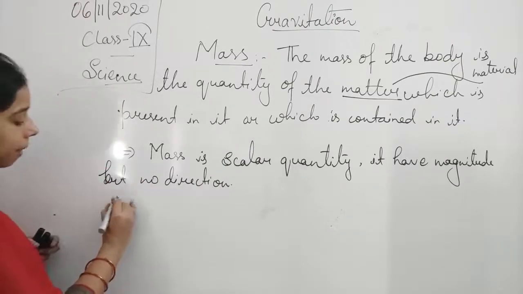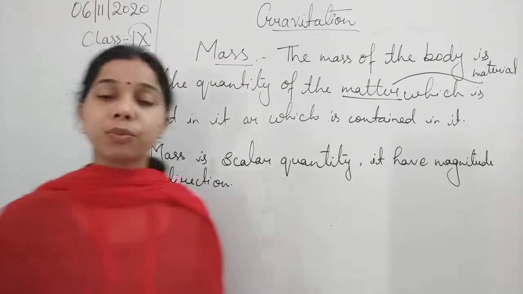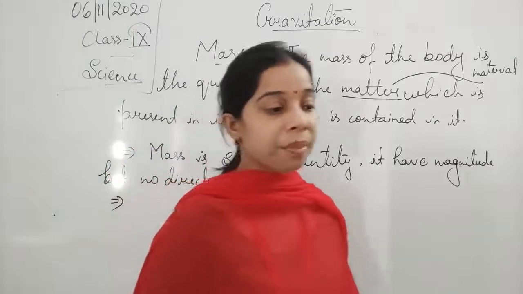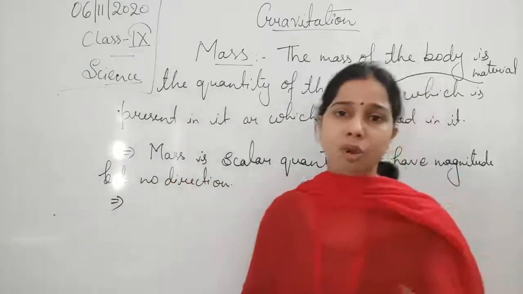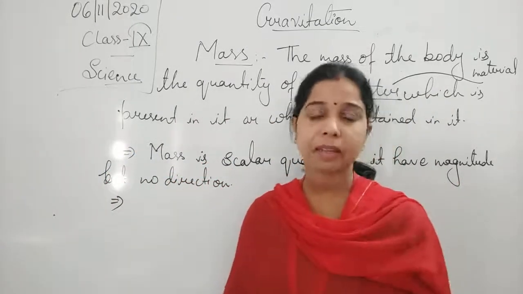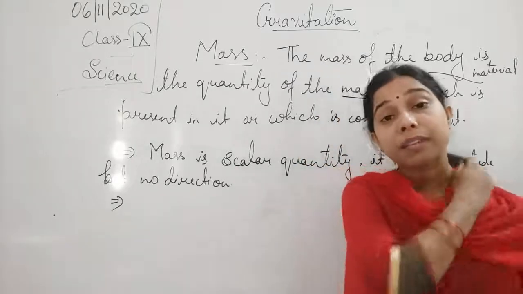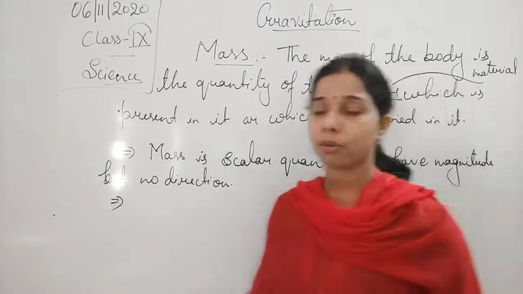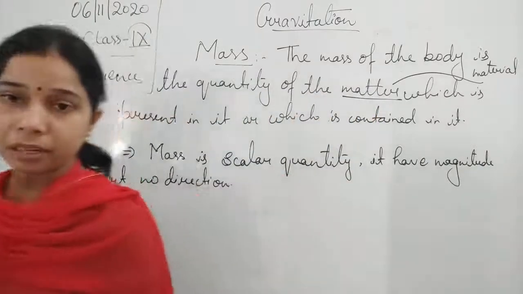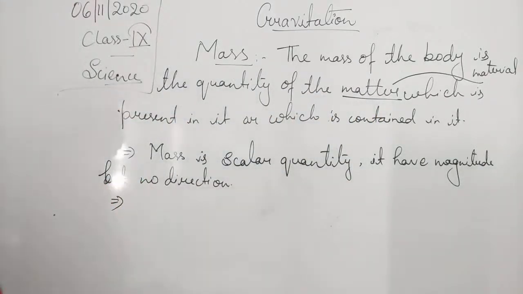Now, if we talk about mass, students, we can measure it with the help of many electronic measurement devices, or even a spring balance. Then there is the beam balance.